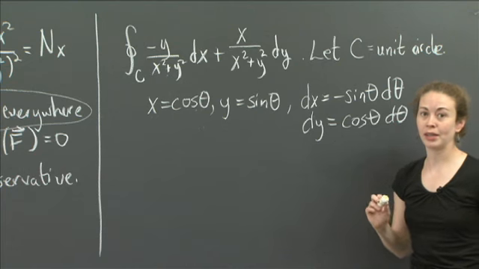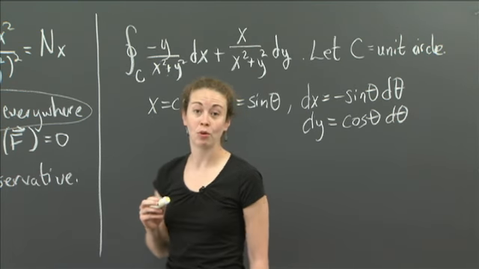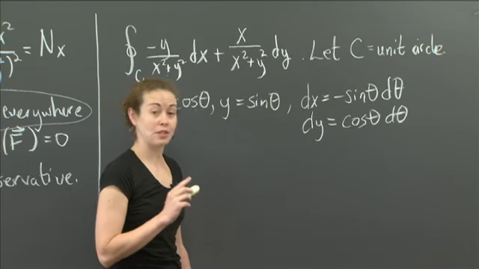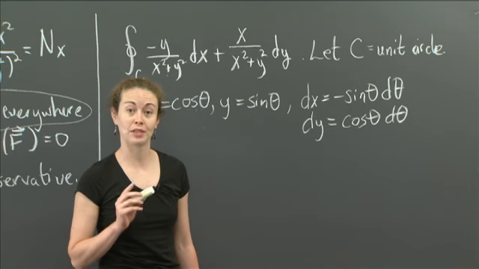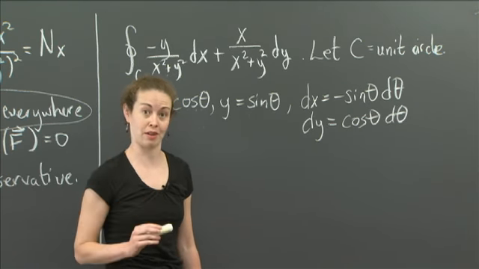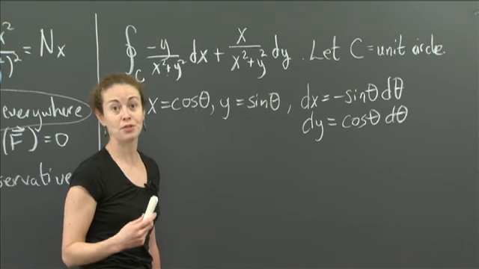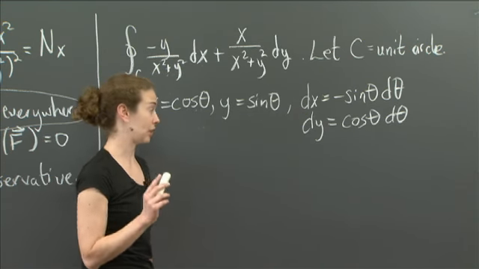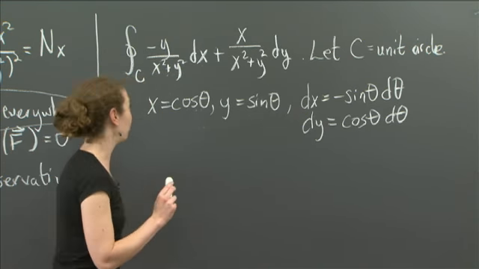Right? So let me just point out again what we were doing here. We want to parameterize the unit circle. I chose to parameterize it in theta, which I haven't told you what my bounds are yet, but I've done everything else. I needed to know what x and y were, and also what dx and dy were. And so now I can start substituting in. Okay, so let's figure out what I get when I start substituting in.